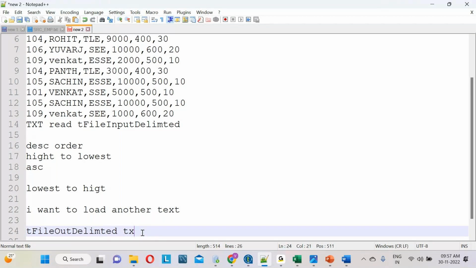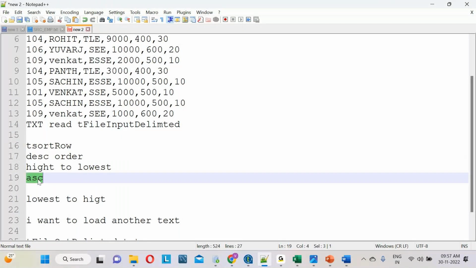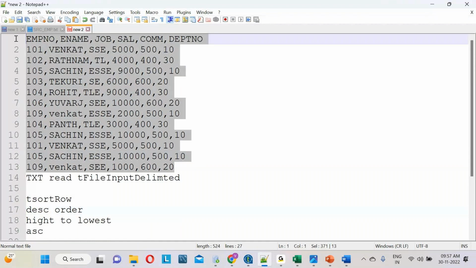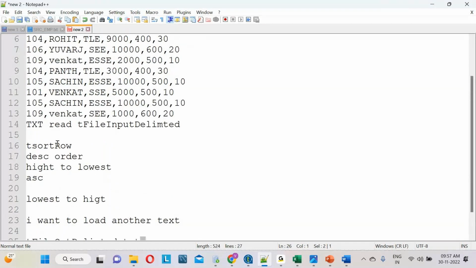In between, I want to sort the data in descending order, so we have to use the tSortRow component. By using the tSortRow component, I can sort the data in either ascending or descending order. How to do it in Talend, we'll see now. What is my requirement? The customer has given one file. I have to read this file and generate another text file. When loading into the other text file, I want to sort the data in descending order.